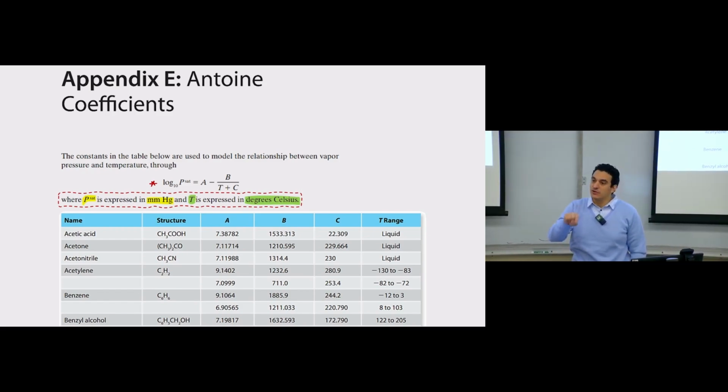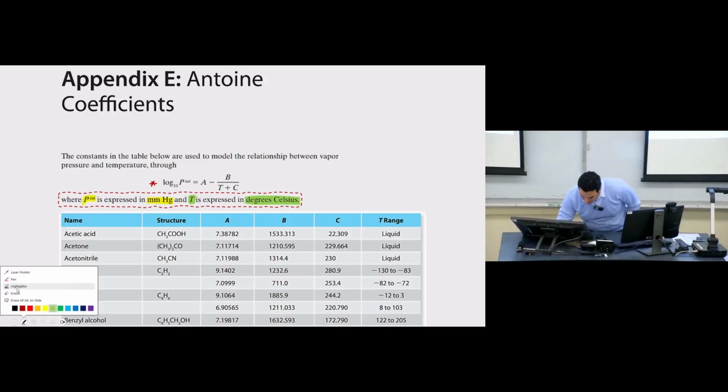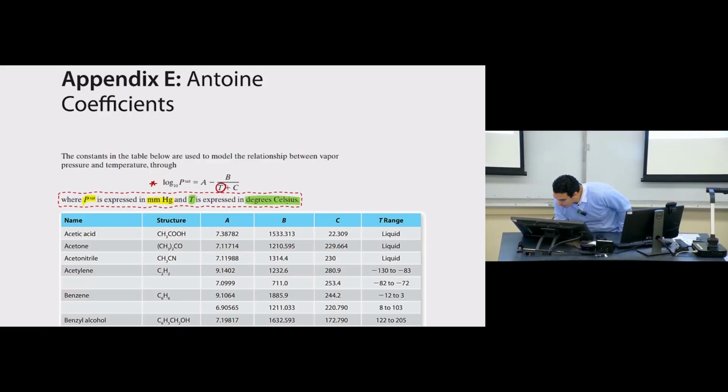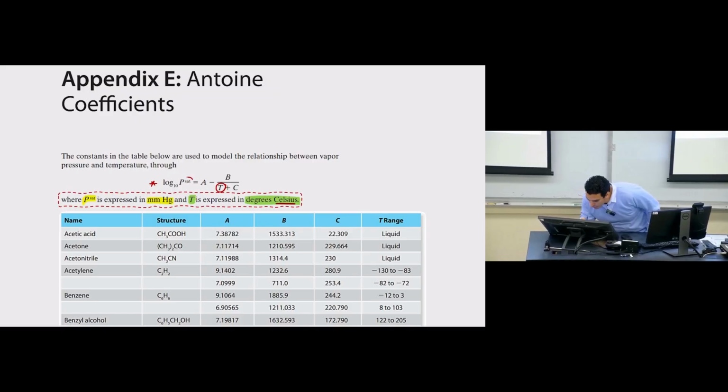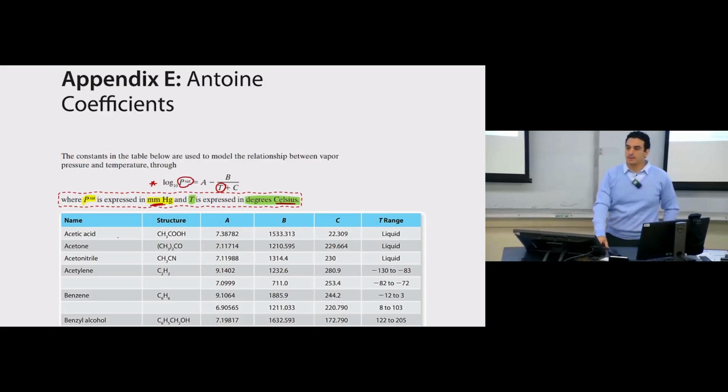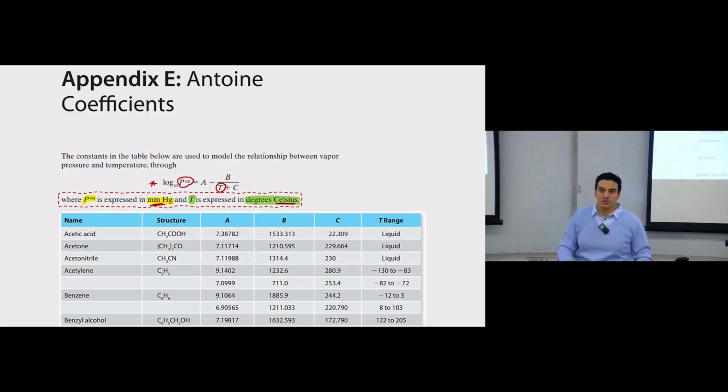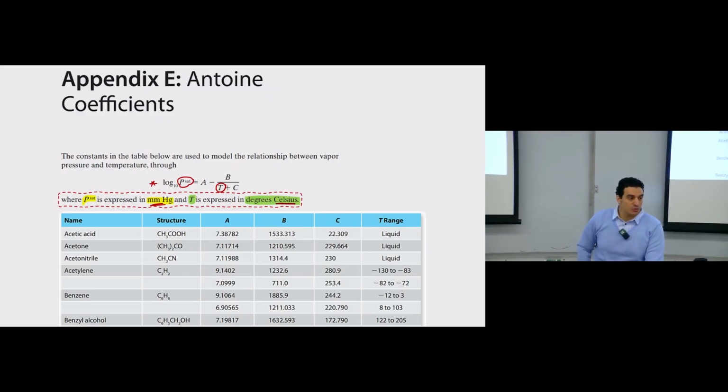But if you will use this equation, you must use the units that they used in order to develop it. So this is why here we will use the temperature in degrees Celsius, and we will use the saturation pressure in millimeter mercury. And this is the only equation we have in this course that violates the rule of dimensional homogeneity.